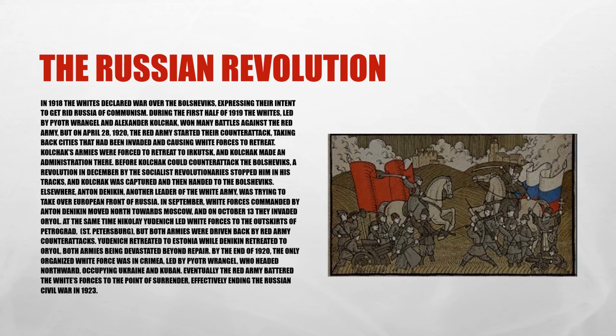By the end of 1920, the only organized White force was in Crimea, led by Pyotr Wrangel, who headed northward, occupying Ukraine and Kuban. Eventually, the Red Army battered the White forces to the point of surrender, effectively ending the Russian Civil War in 1923.